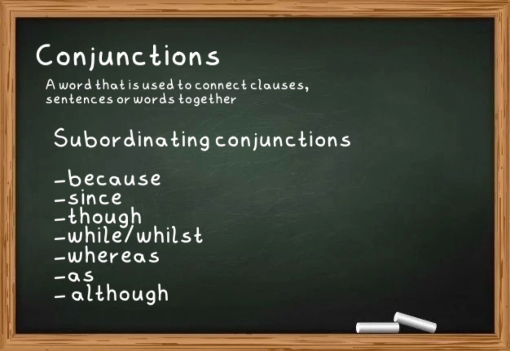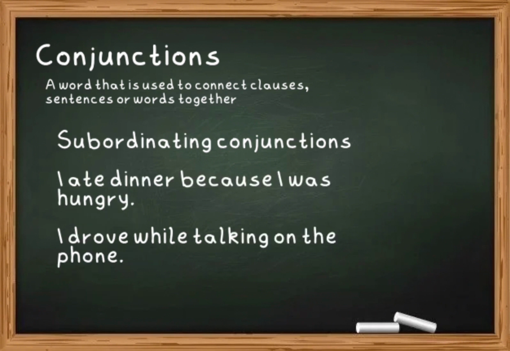There are also subordinating conjunctions, which join a dependent and an independent clause. Common subordinating conjunctions are because, since, as, although, though, while or whilst, and whereas. I ate dinner because I was hungry. I drove while talking on the phone.